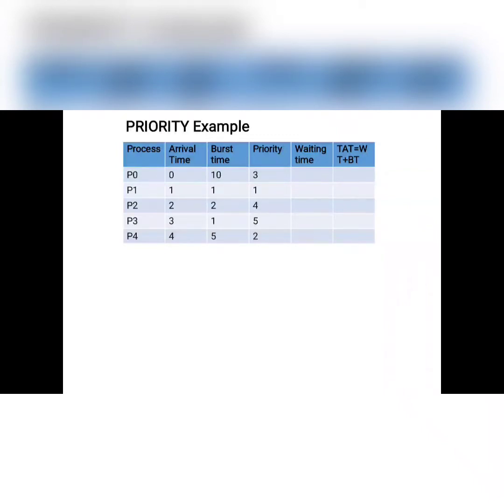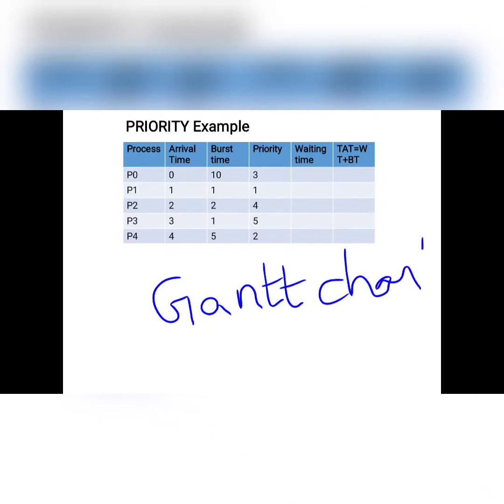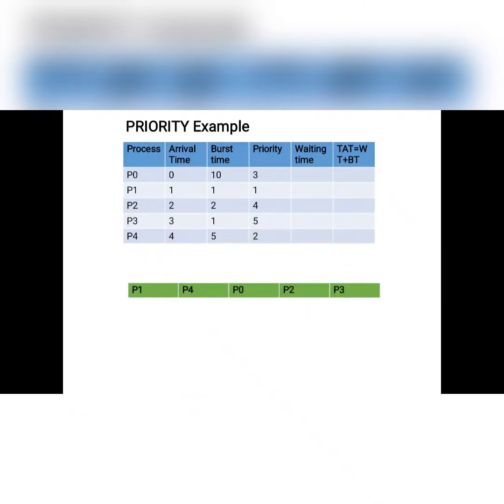Now by using these priorities we will make the Gantt chart. The Gantt chart is mainly used to find the waiting time and turnaround time of each and every process. How will we make the Gantt chart for this data?